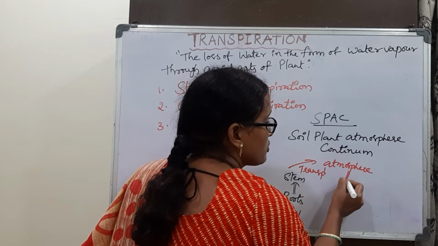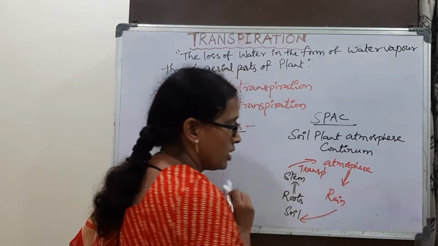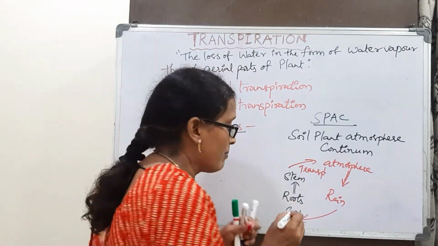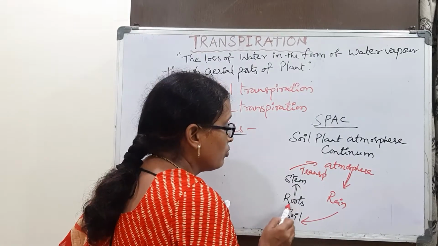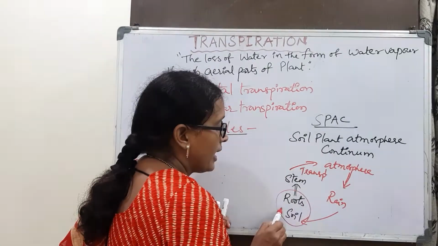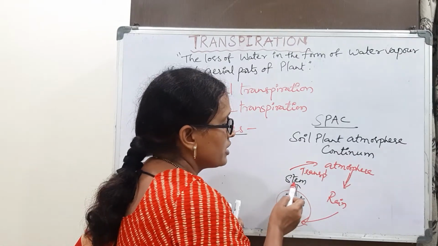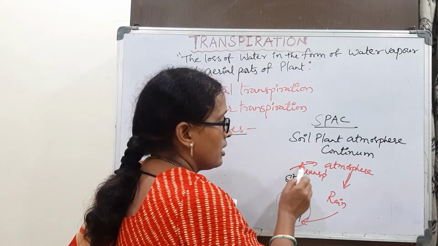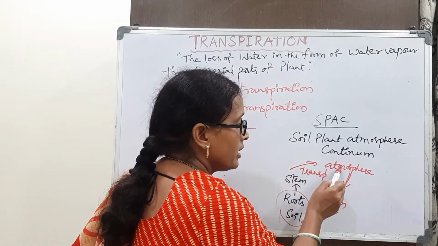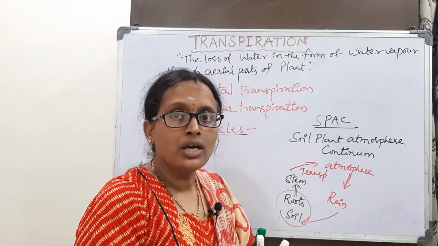Again from the atmosphere, in the form of rain, it reaches the soil. So what is happening here? The plant is getting water from the soil, and this water is evaporated through the stem into the atmosphere. Again from the atmosphere, in the form of rain, it reaches the soil.